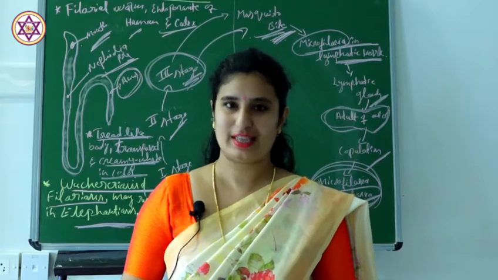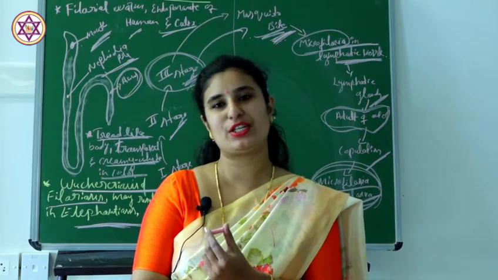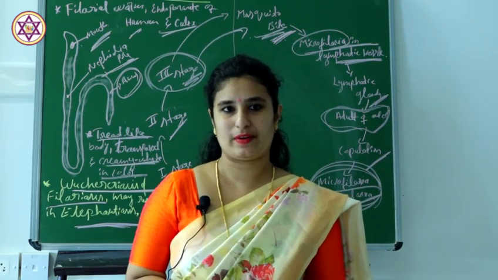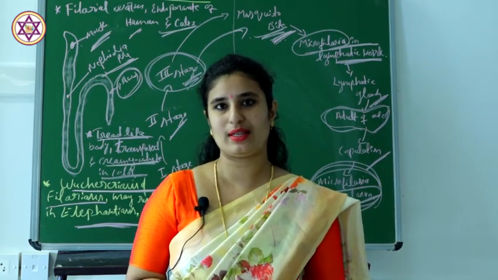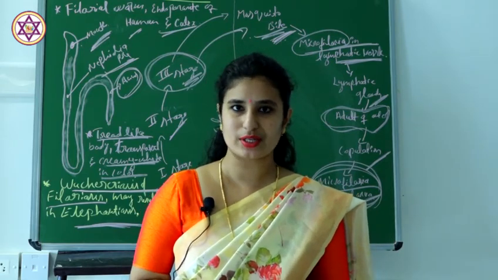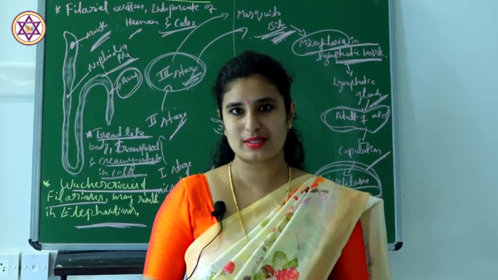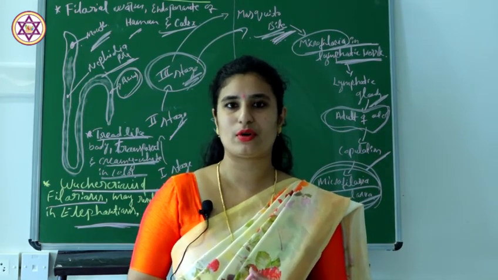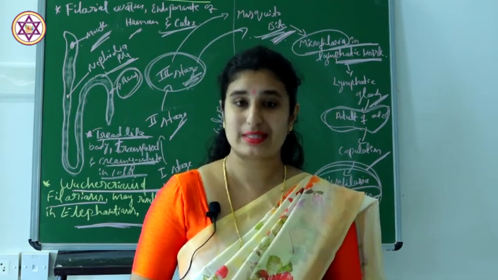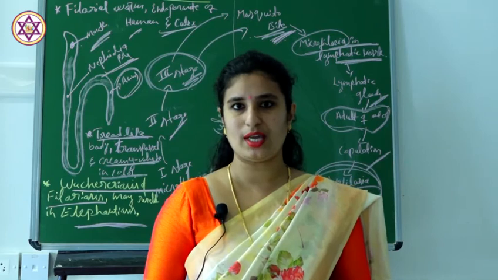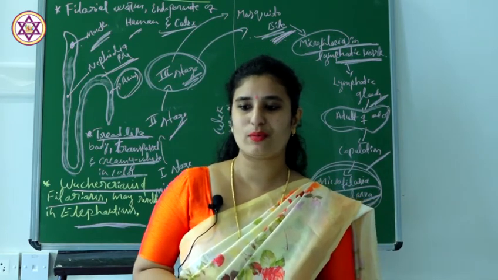Coming to the parasitic adaptations in helminthes, as I told you before, these worms have a cuticle. The outer body is covered with a cuticle which is very thick and spiny in nature, that protects the worms from the digestive enzymes. That is one of the important parasitic adaptations. They do not have a digestive system.